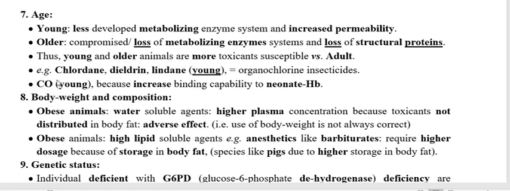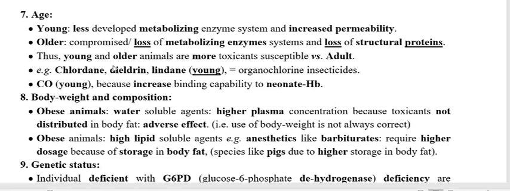Why? Because in the young, the binding capability of carbon monoxide with hemoglobin is more. So more hemoglobin of the young is bound with carbon monoxide, producing toxicity as compared to the adult.